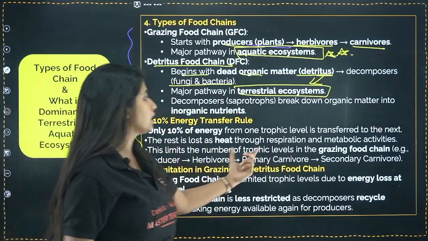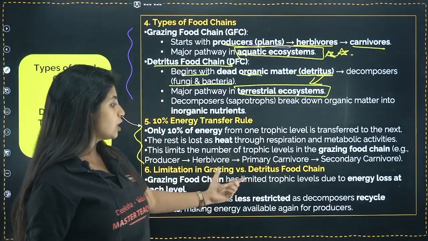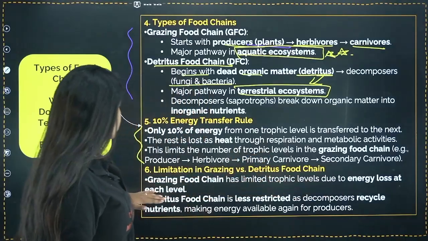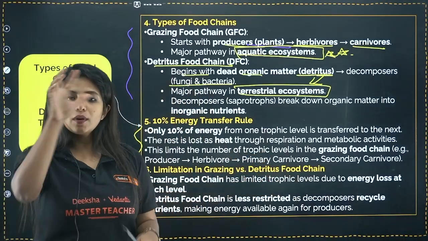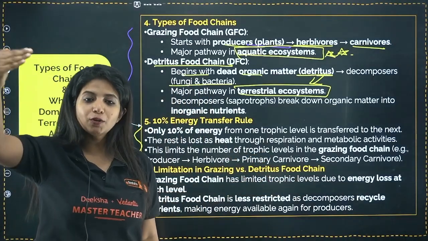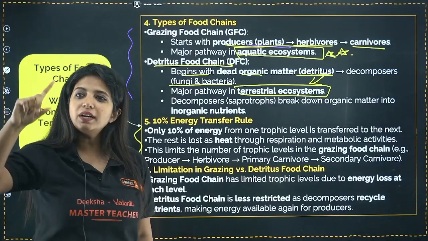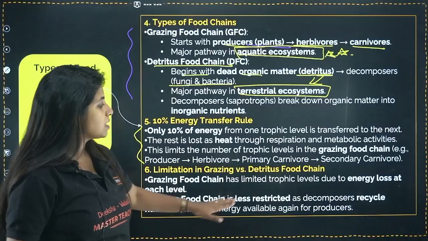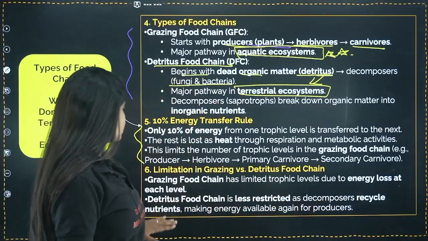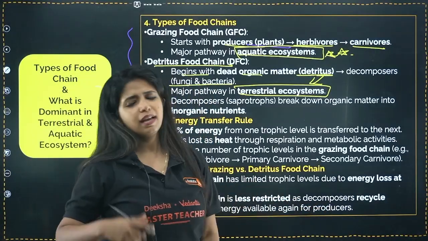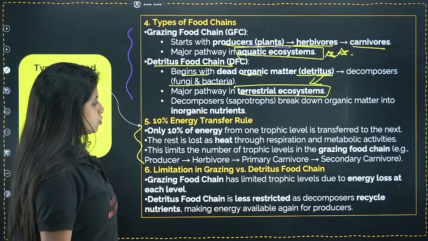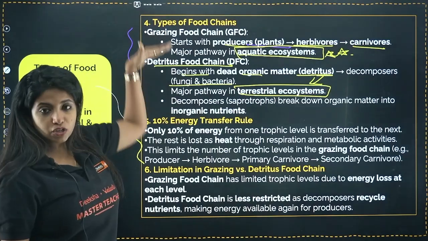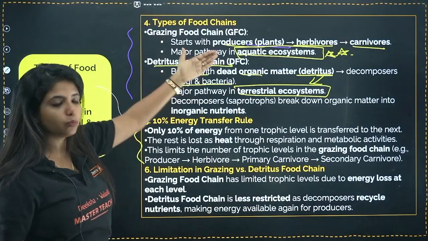Now, limitation in grazing and detritus food chain. Grazing food chain has limited trophic levels due to energy loss at each level. Why do you have limited trophic levels? Because after that, you do not have energy to transfer. At one point, it will be 1 kilojoule. What are you going to transfer to the next organism, right? Detritus food chain is less restricted as decomposers recycle nutrients, making energy available again for producers. That is not something that is super important. At least these things, please know that is important. Okay, what is dominant in what?